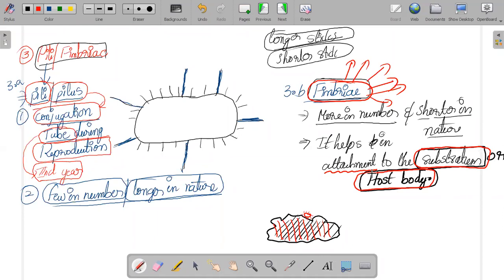On your diagram, you can clearly see pili are larger in nature and fewer in number. And their function is that they help in the formation of the conjugation tube. Pili help to produce the conjugation tube. As of now, you don't even need to know how reproduction happens and so on. It is not necessary.